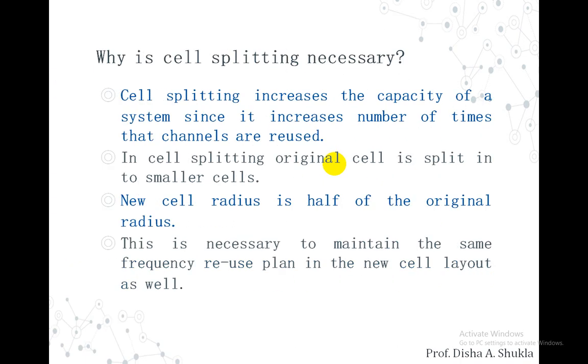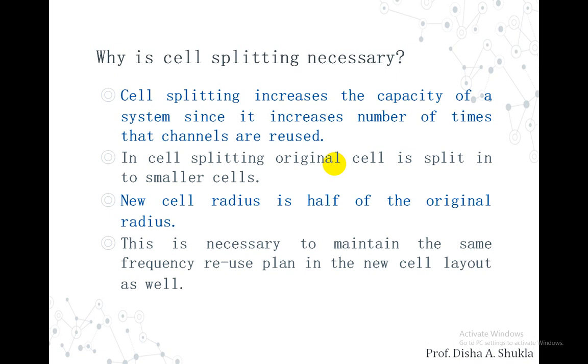Why is cell splitting necessary? Cell splitting increases the capacity of a system since it increases the number of times that a channel is reused. Cell splitting increases the capacity of a system because we are dividing a particular cell into a number of smaller cells, and hence the reuse of those channels will increase.